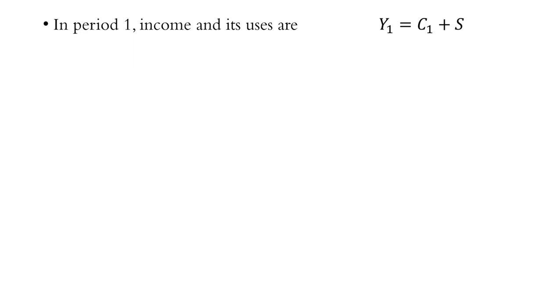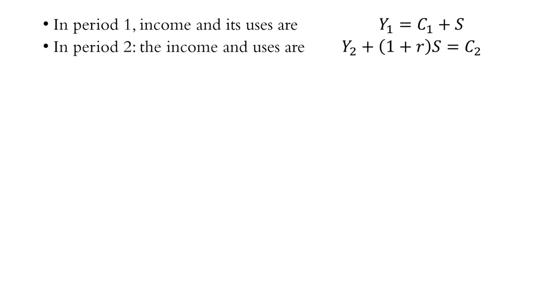Summarizing this in mathematical form, we can say that in period 1, income and its uses are, whereas in period 2, the income and its uses are.